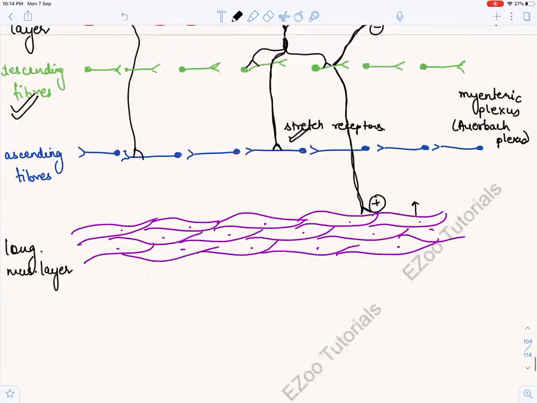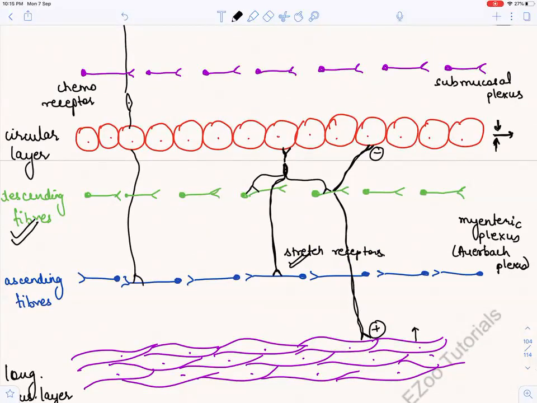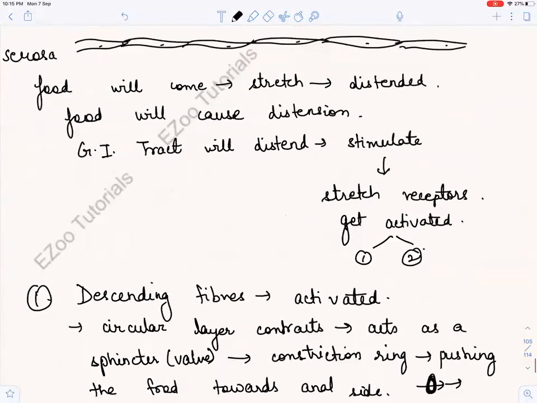Now let us see in the diagram. These are the stretch receptors. These blue colored ones are the ascending fibers. So now what is happening? This is relaxing and this is contracting, so that the lumen will increase, and more food will come inside. I hope you are getting it, right? So now the body is ready to accept more food.